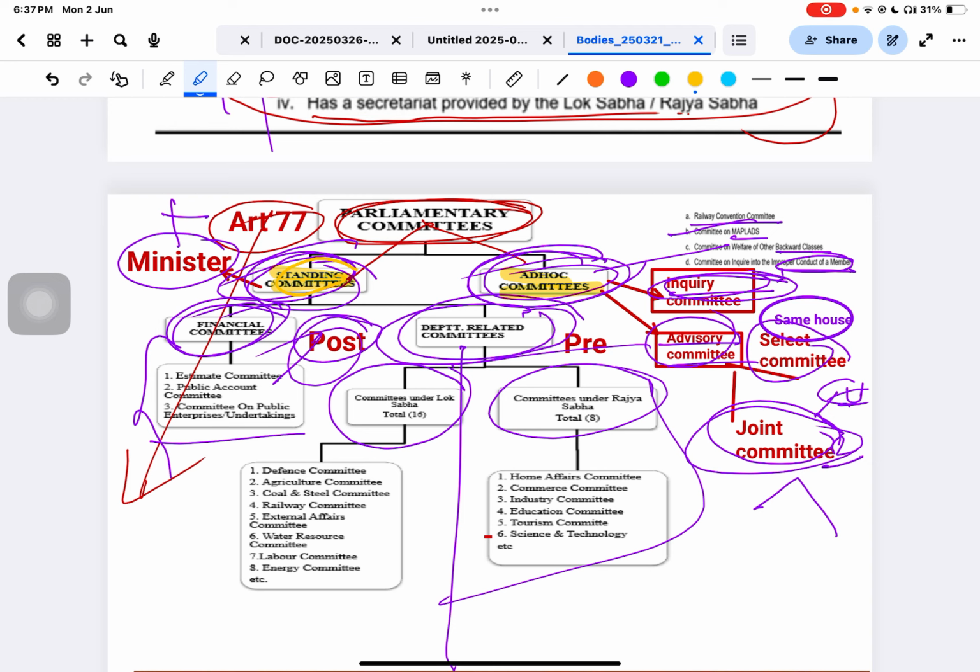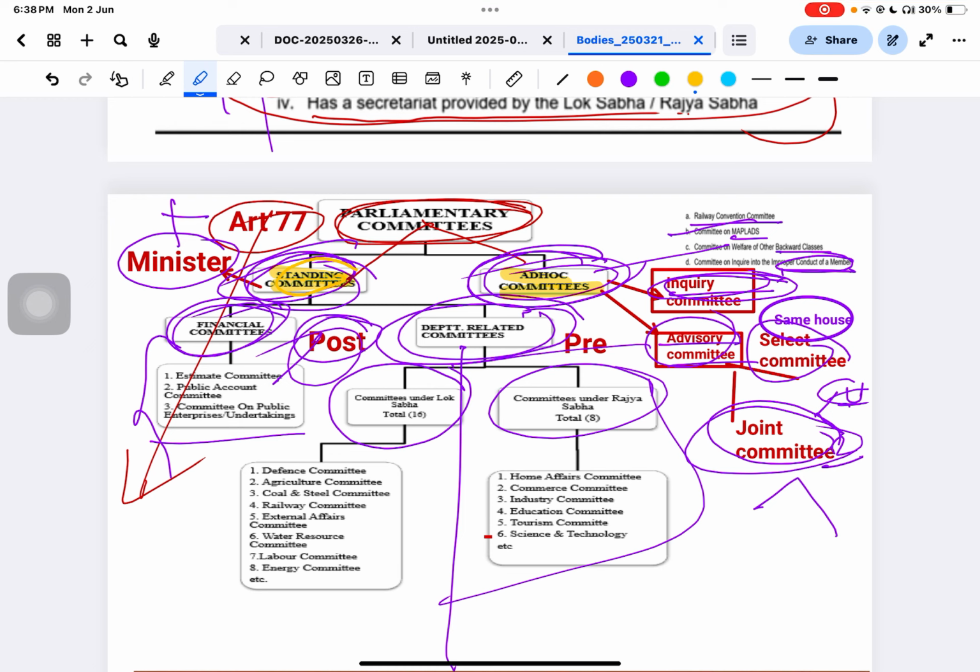Now, standing committees are basically of two types: financial committees and department-related standing committees. What is the basic difference? Financial committees control and check the financial matters. Department-related standing committees cover different departments, like the defence ministry, home ministry and food ministry, and they work on those. The financial committee checks the accounts of the money after the discussion in the house.